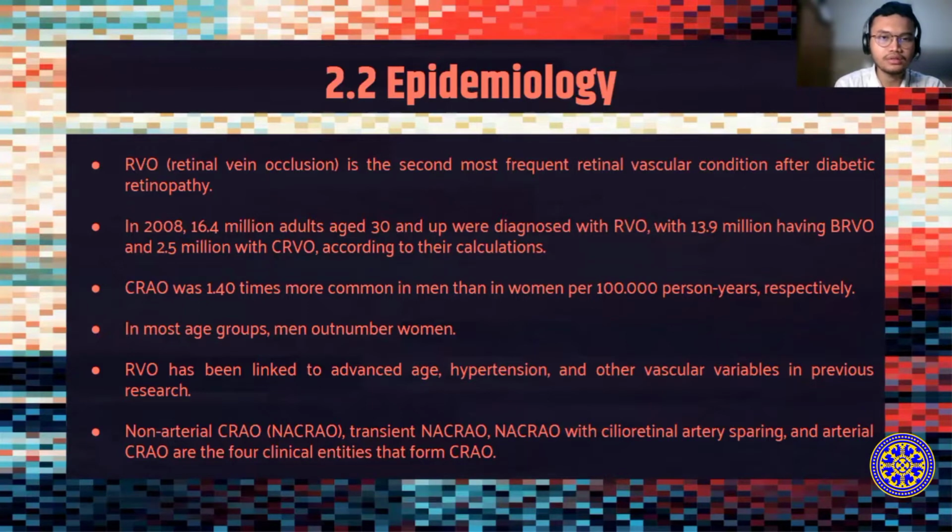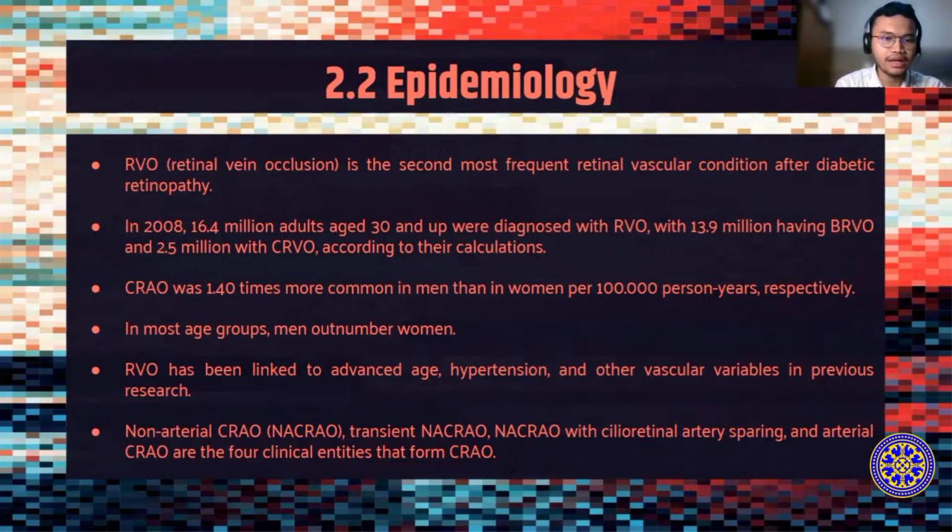RVO or retinal vein occlusion is the second most frequent retinal vascular condition after diabetic retinopathy. In 2008, 16.4 million adults aged 30 and up were diagnosed with RVO, with 13.9 million having BRVO and 2.5 million with CRVO, according to their calculations. CRAO was 1.4 times more common in men than in women per 100,000 person years. In most age groups, men outnumber women. RVO has been linked to advanced age, hypertension, and other vascular variables in previous research.